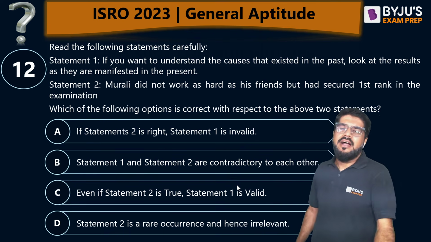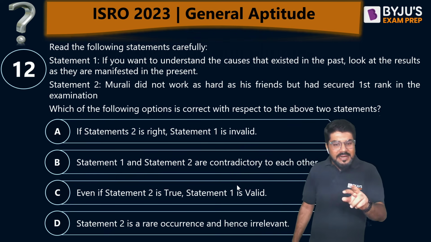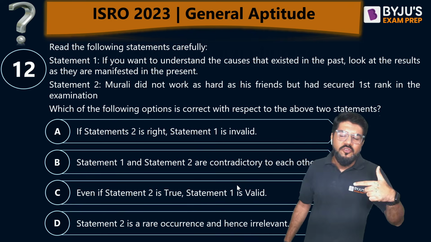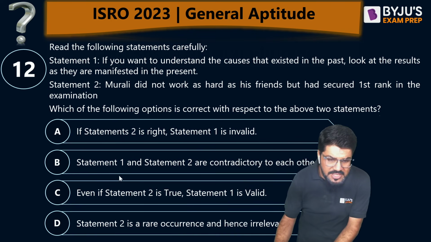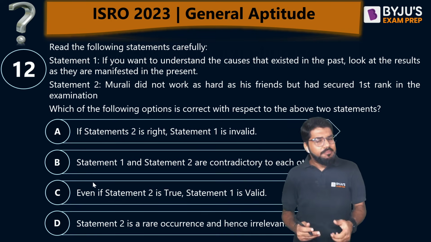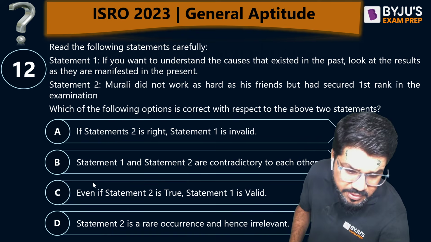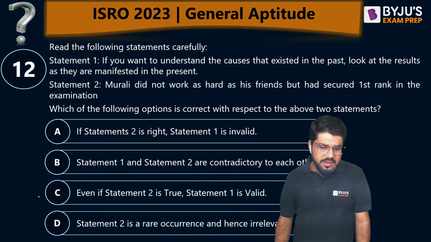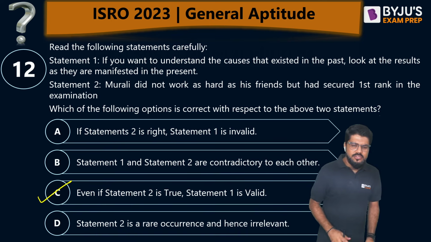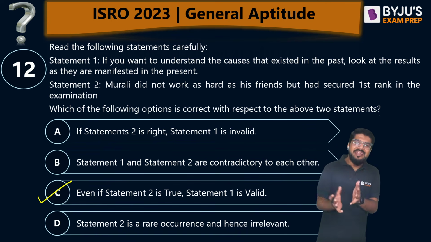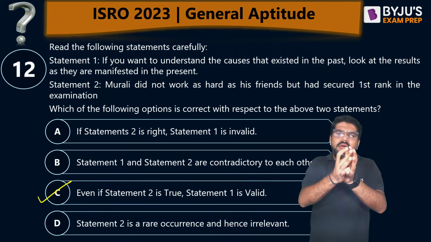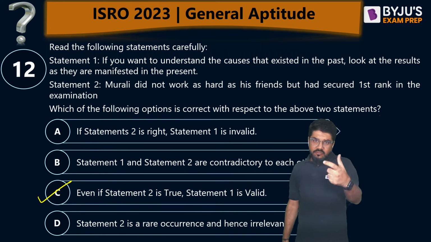not as hard as his friends. So this is okay. But still statement number one, which I already explained a few minutes back, is a general statement. So even if statement two is true, statement one is still valid. They are not in general contradictory to each other, or making each other invalid. Even if statement two is true, as I just explained, statement number one is a general validation for the reasons I explained.